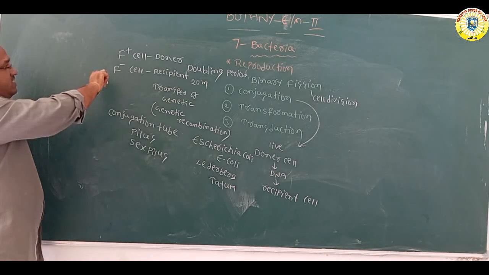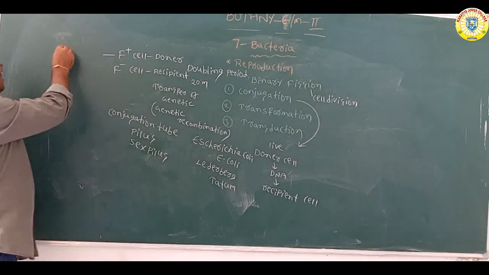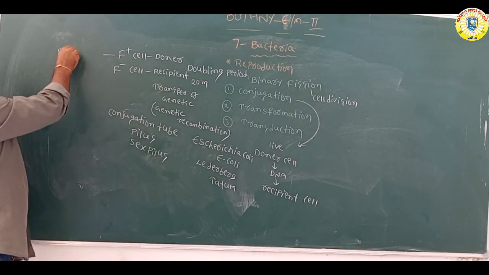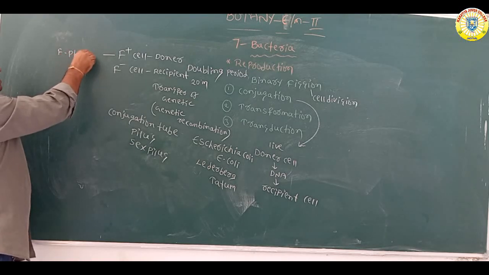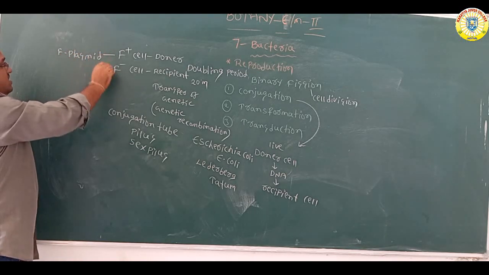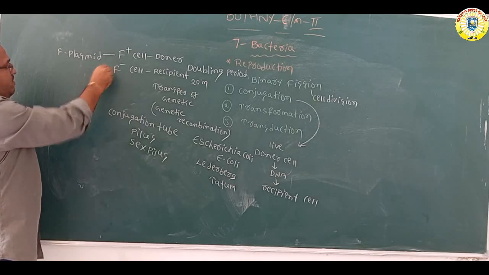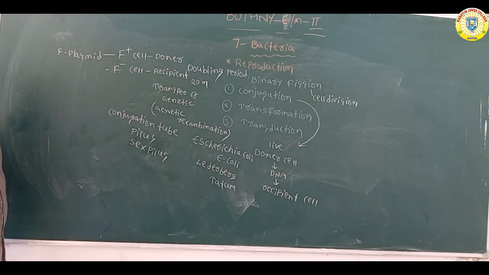The donor cell contains the F plasmid, that's why it is called an F positive cell. But in the recipient cell there is a lack of plasmid. There is no plasmid. So the donor cell we call F positive, and the recipient cell we call F negative.